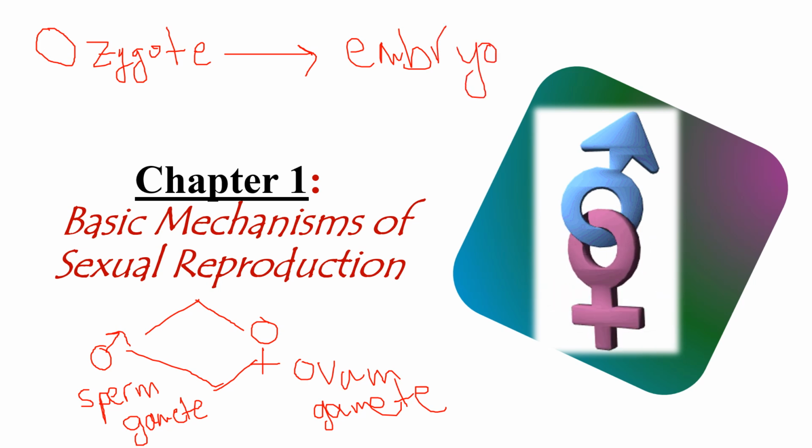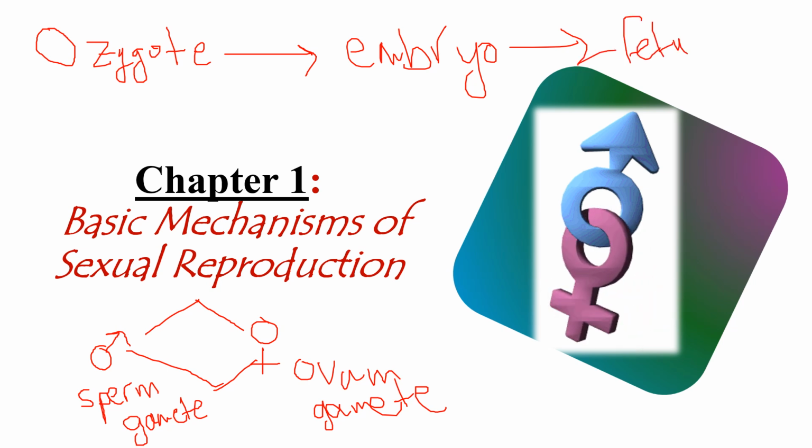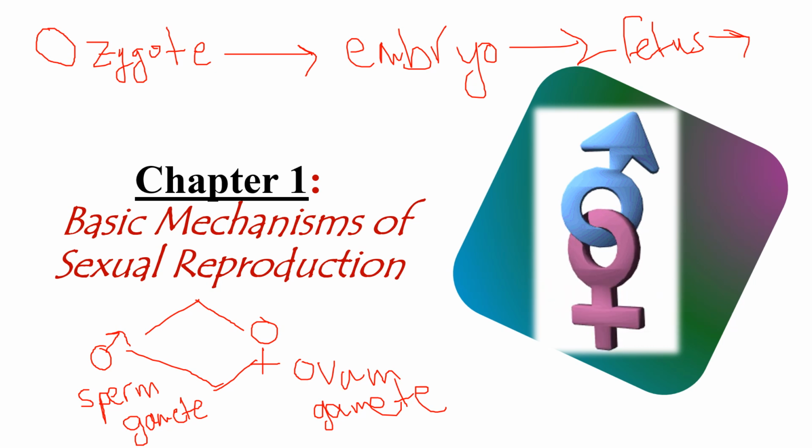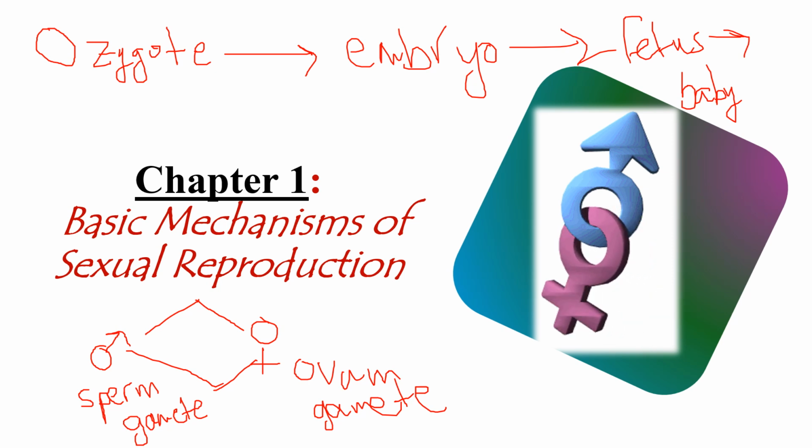This embryo later becomes a fetus, and the fetus becomes a baby or a newborn. So this is sexual reproduction. It requires the presence of a male and female.